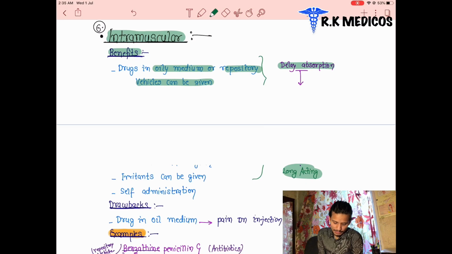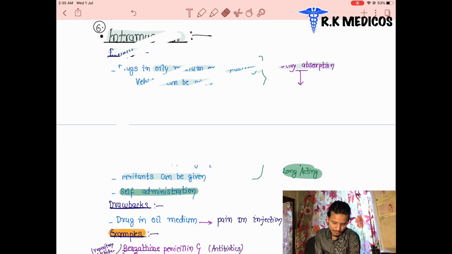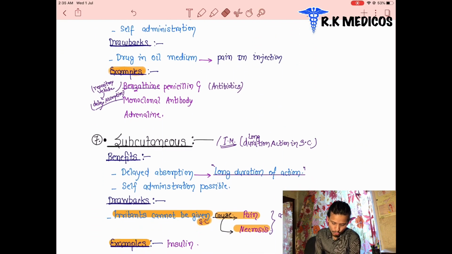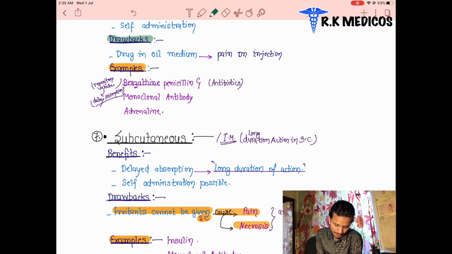Irritants can be given. If the patient has an intoxication, charcoal will be given. Self-administration is also possible here. An intramuscular drug can be self-administered, and we can inject in several regions, such as the gluteus maximus and minimus muscle in the buttock region. Now we will see the drawbacks of the intramuscular route. With the drug in an oily medium, there will be pain on injection. The patient feels pain, and after some hours, specifically 4 to 6 hours, there is swelling in that area.